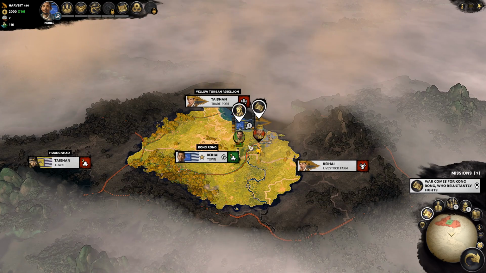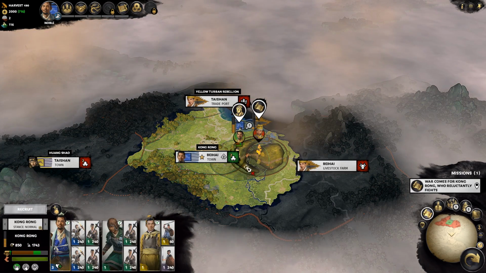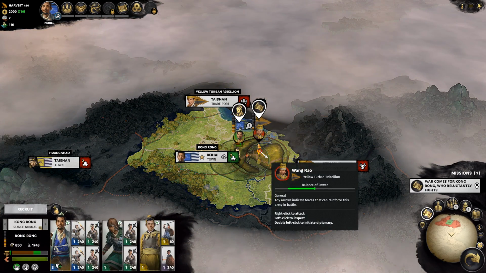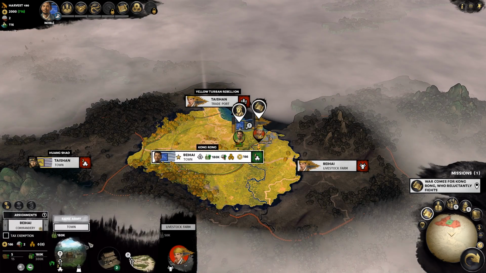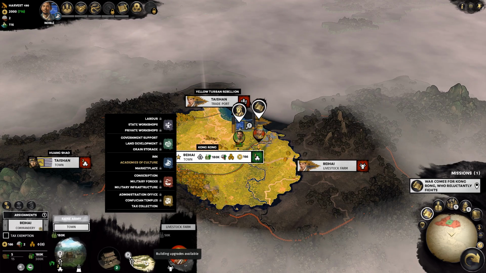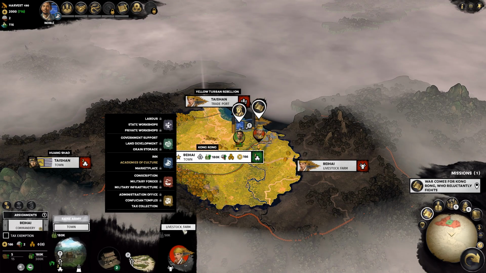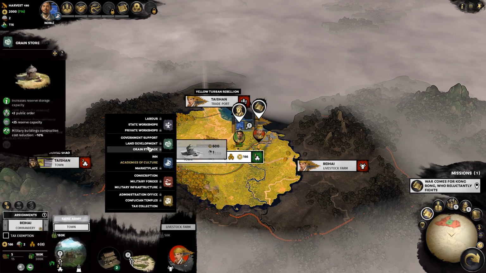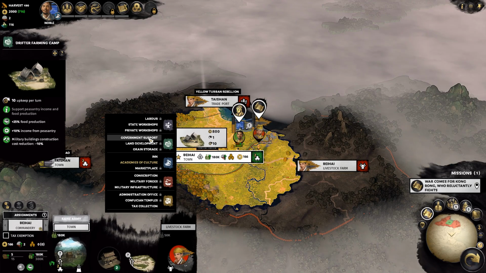Kong Rong starts in the capital of Beihai, facing off against the tiny yellow turban force. The capital of Beihai is a level 2 town, that is a level 2 land development already built, and an open construction slot. Since the other region in Beihai is a livestock farm, I would recommend building the government support building, as it will increase food production further.